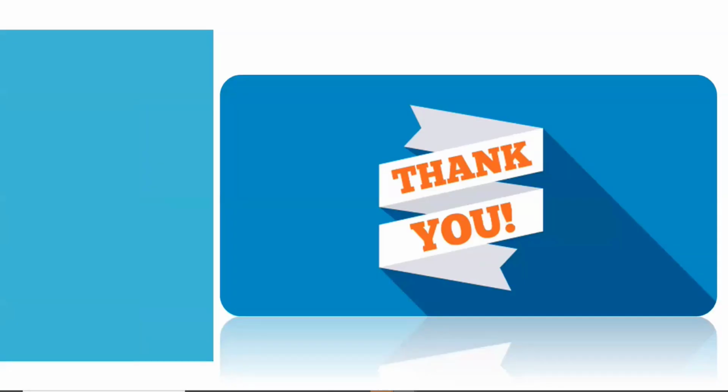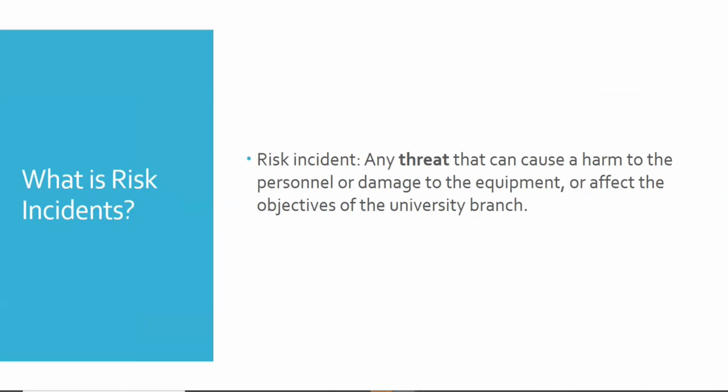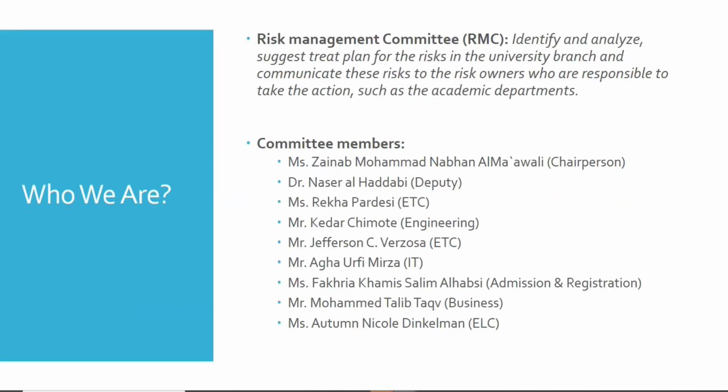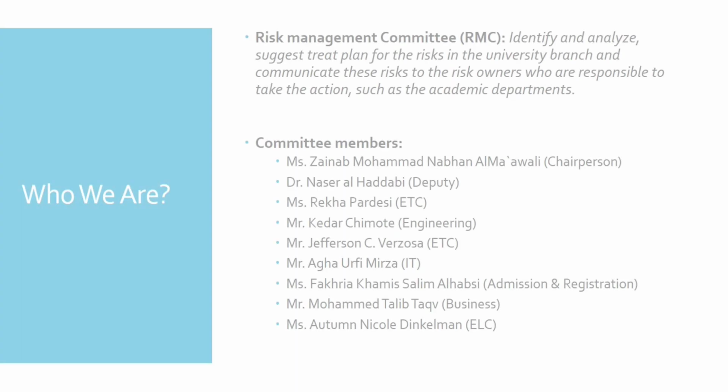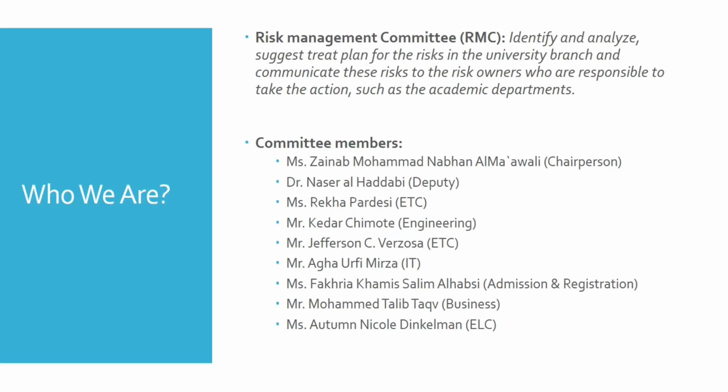So for your department, these are the committee members. You can contact your departmental RMC head in case of any doubt or if you need any clarification in future. Okay. So I guess no doubts. All are very good.